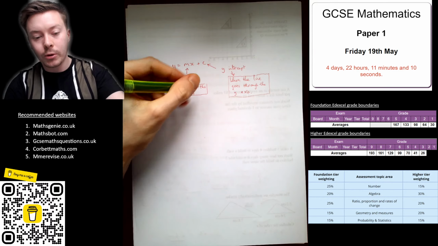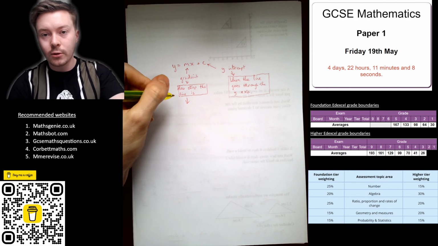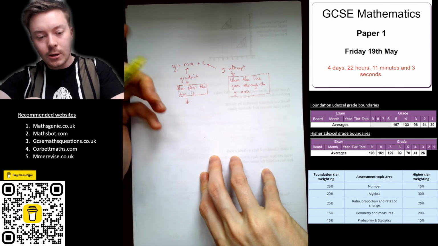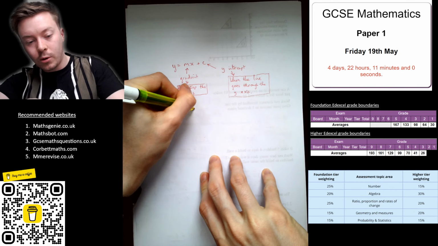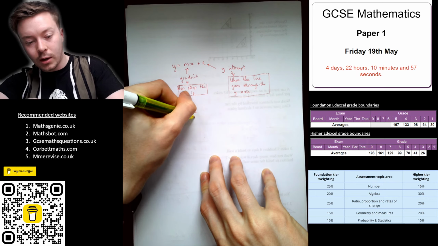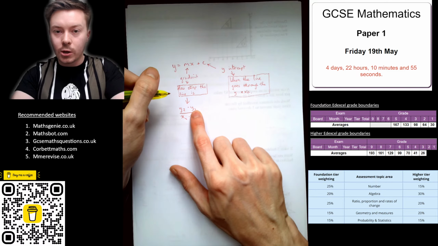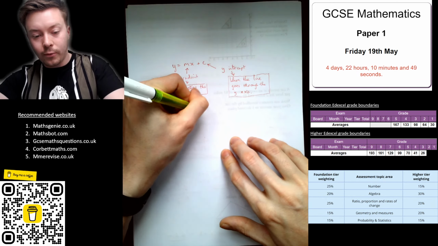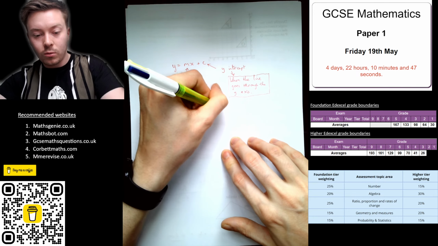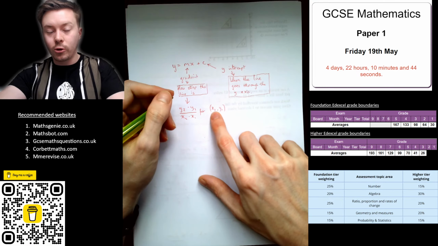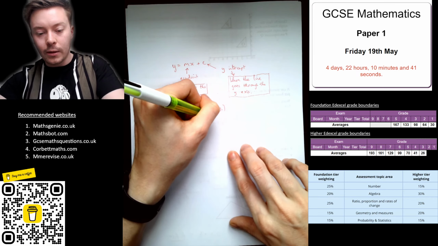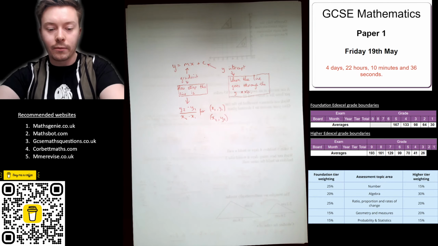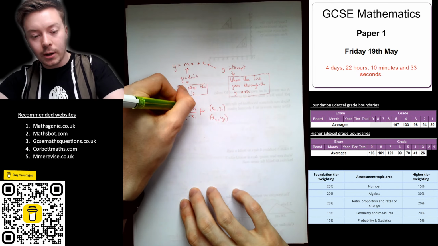Now, how do you calculate the gradient? You need to do change in y divided by change in x. And there's a formula for this: y2 take y1 over x2 take x1. So that's your y coordinate take away the other y coordinate, and your x coordinate take away the other x coordinate. And that is for 2 points, x1, y1, your first coordinate, which is what the 1 stands for, and then x2, y2, your second coordinate, which is what the 2 stands for. So that's how you can calculate the gradient.